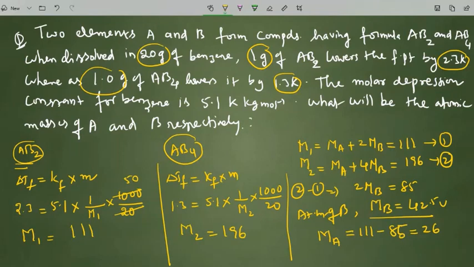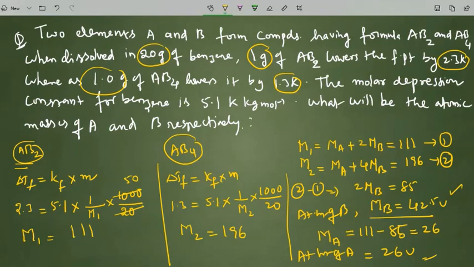So 111 minus 85, we got 26. So 26 is the atomic weight of A. What is the atomic weight of A? That is 26 units. So 42.5 is the atomic weight of B, and 26 is the atomic weight of A.